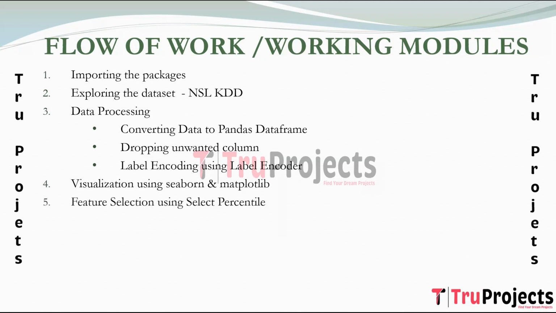The next step is feature selection using select percentile. In this step, the focus is on identifying and retaining the most informative features for subsequent model training. We have used select percentile method for this purpose. The next step is appending features to X and target to Y. In this module, the selected features are assigned to X and the target variable is assigned to Y to prepare for model training. The next step is splitting the data into train and test.